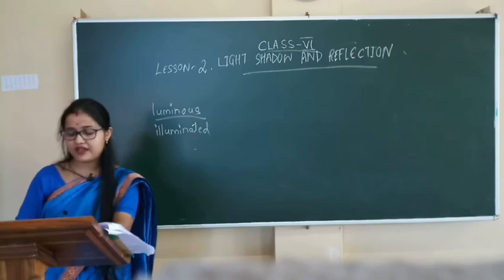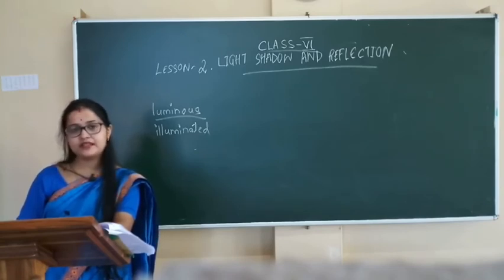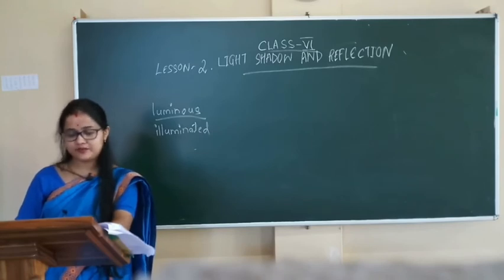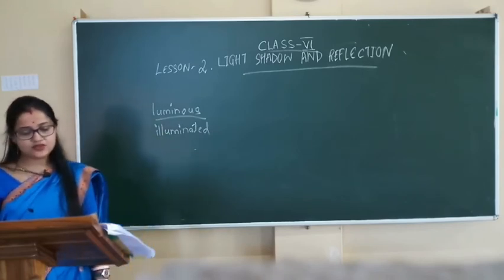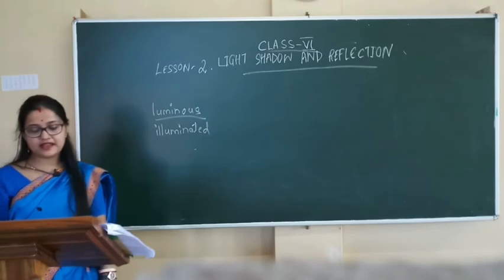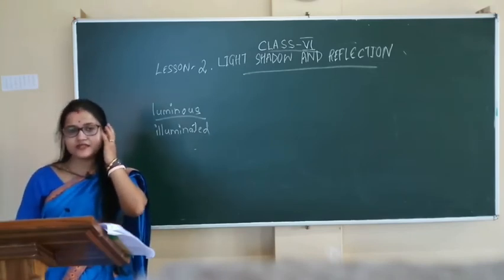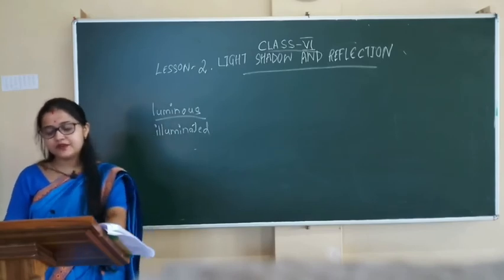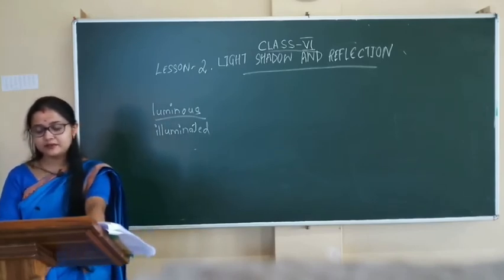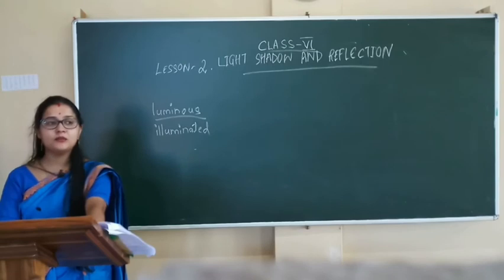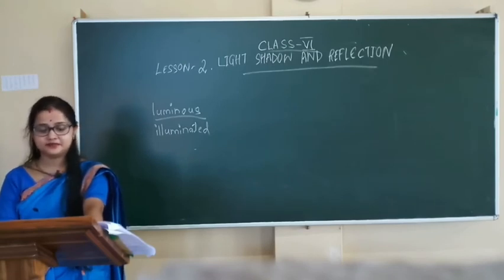A ray of light is represented as a line with an arrow. The arrow shows the path along which the light is travelling. A beam of light is made up of several rays. The rays in a beam of light are normally parallel.